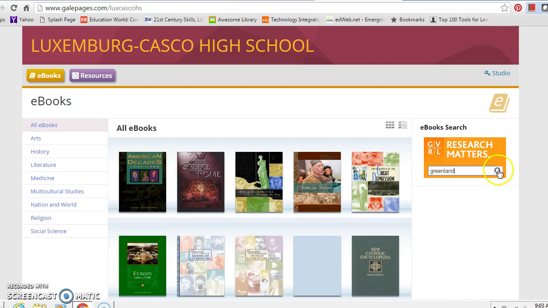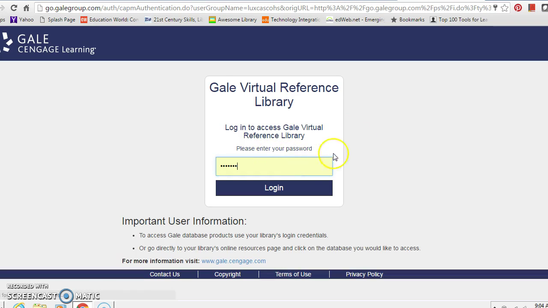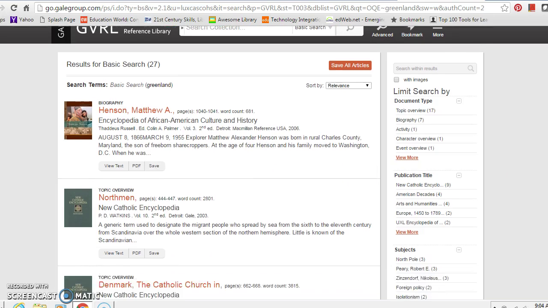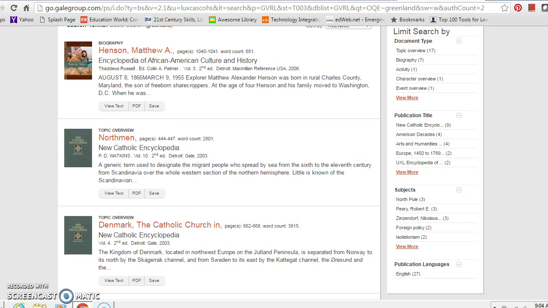We type in Greenland, hit the arrow, and then we'll get a list of, okay. Remember earlier I showed you what our password is? You put the password in there, Spartan, hit login. And right now we have our list of available sources. Now, what a lot of people would do in the past is just grab the World Book Encyclopedia and copy out area, climate, and capital.